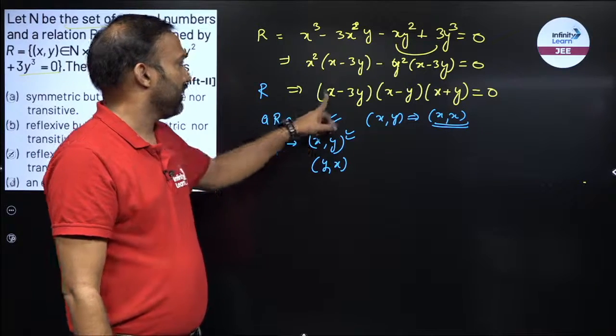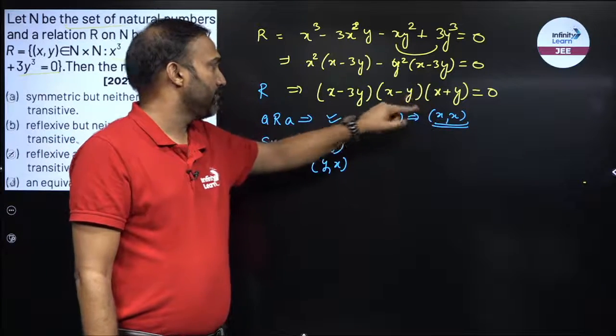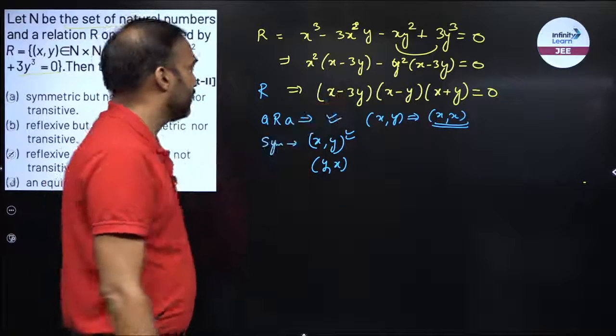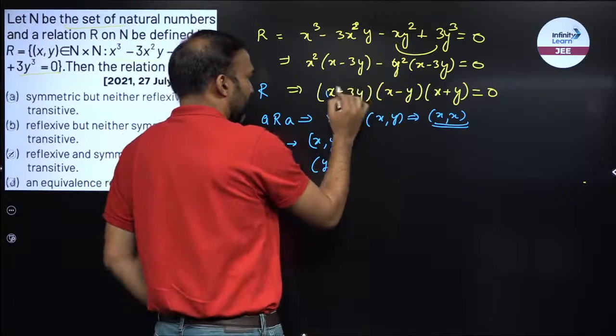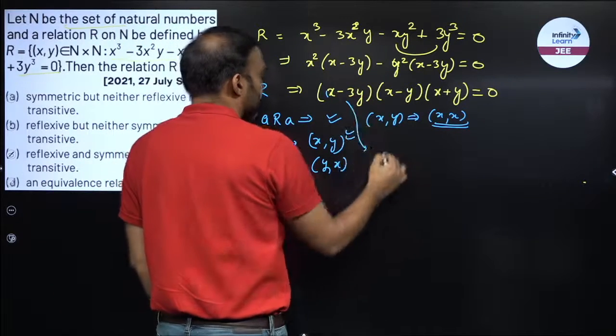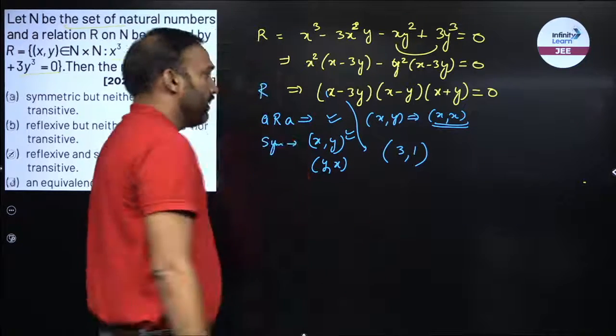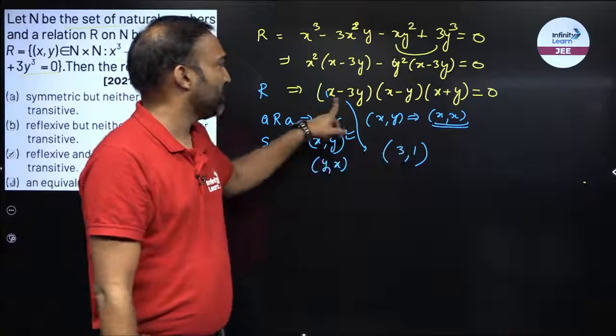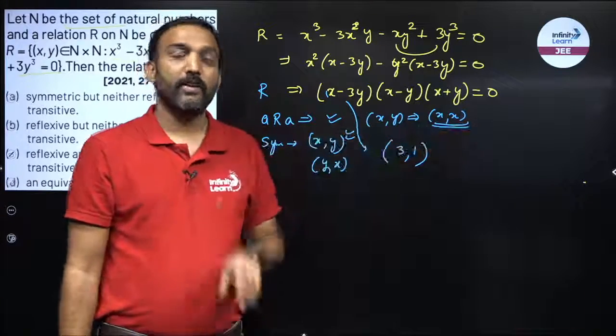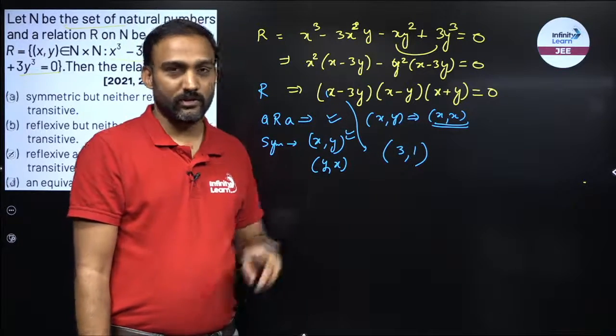So let's say now this can be 0 either for this or for this or for this. So if this is 0, I can get a solution for this. Let's take an example, 3 comma 1. So 3 comma 1 is a solution for this. Yes.